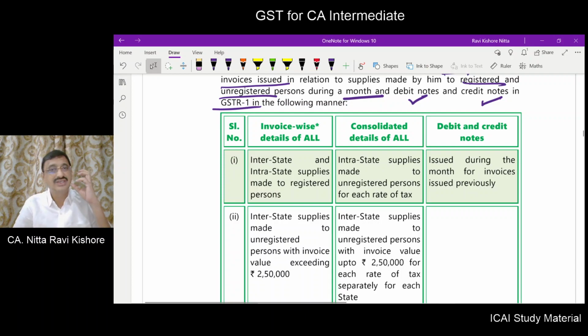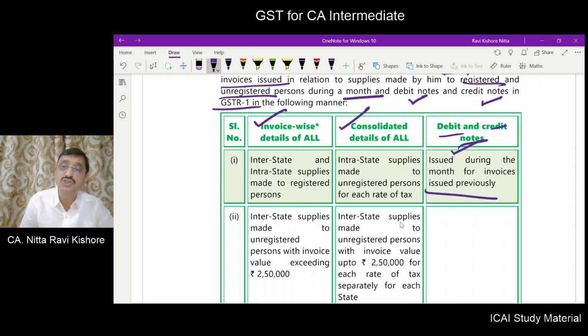Now, for some items, you have to give invoice level reporting. For some items, you can give details on a consolidated basis. For debit notes and credit notes issued during that month for invoices which were already issued previously, you have to give the details. Previously, debit notes or credit notes were to be issued in relation to or with reference to an invoice. But now a consolidated debit note or credit note can also be issued. The provisions have been enabled.